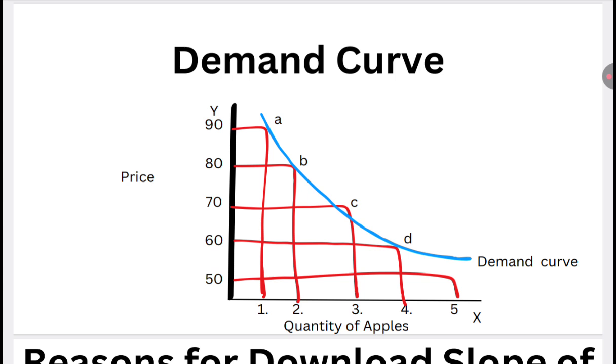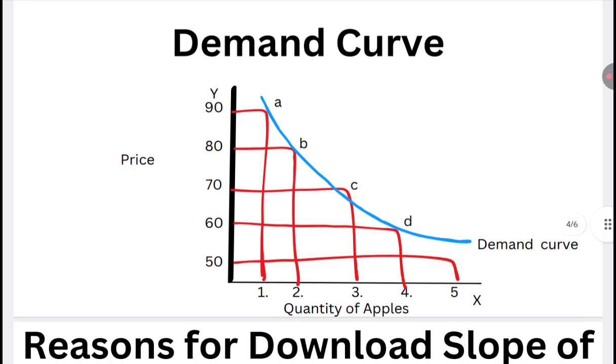Moving ahead, we can also understand this by a diagram, the demand curve. I have taken a demand curve where I have shown the price of apples on the y axis and the quantities of apples on the x axis. Now we can see why the demand curve is sloping downward. When the price of the apple was 50, five units were demanded by a consumer.